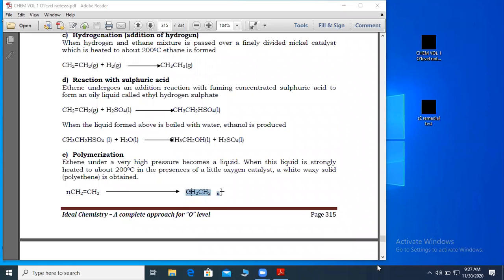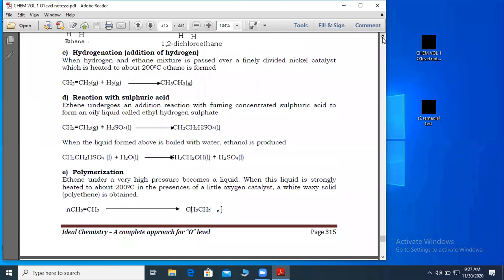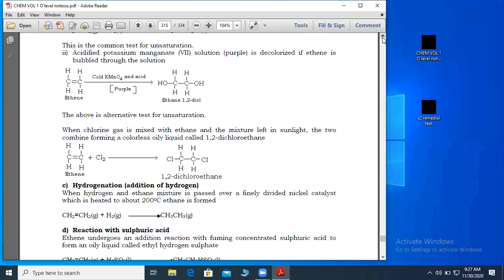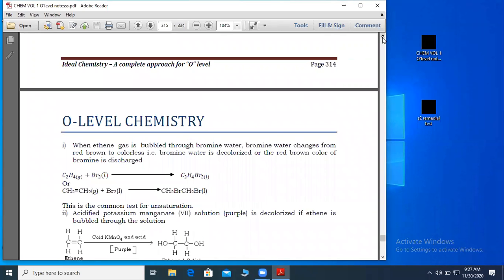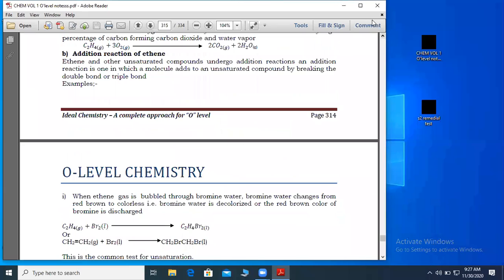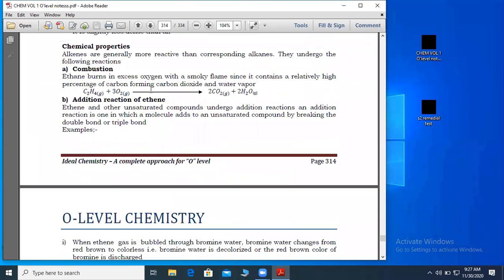State the equation that leads to formation of carbon dioxide and water from ethene. That is now a reaction of what? Combustion. Remember we said all hydrocarbons burn in oxygen to form 2 products, and that is carbon dioxide and water.